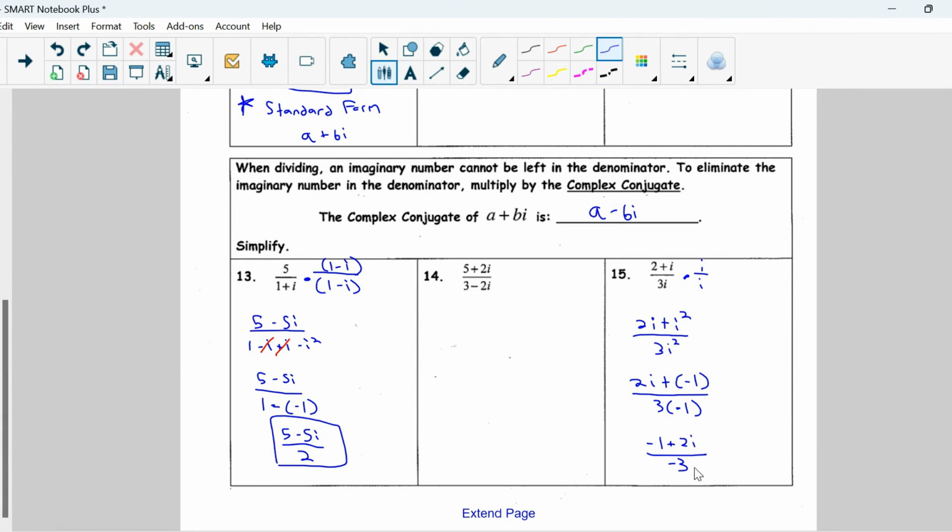Okay, at this point, you could leave your answer just like this. That's totally fine. But if we were in that case that we don't want to leave any negatives in our denominator, we would just multiply everything by negative 1. So flip the sign on 3, flip the sign on our 1, and then flip the sign on our 2i to make that 1 minus 2i all over 3. Like I said, I'm not super picky about that last step, yet for formality's sake, we will do it.